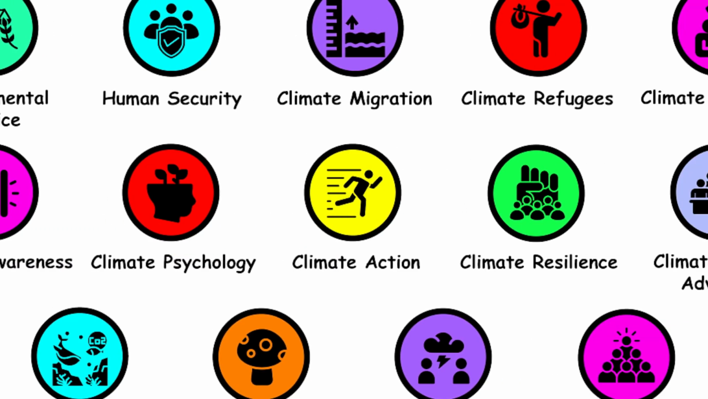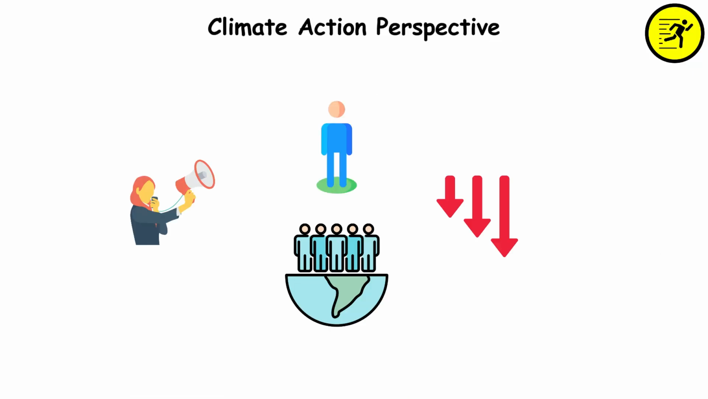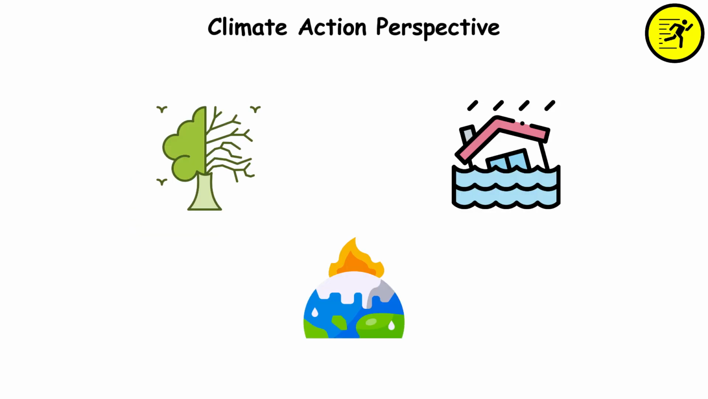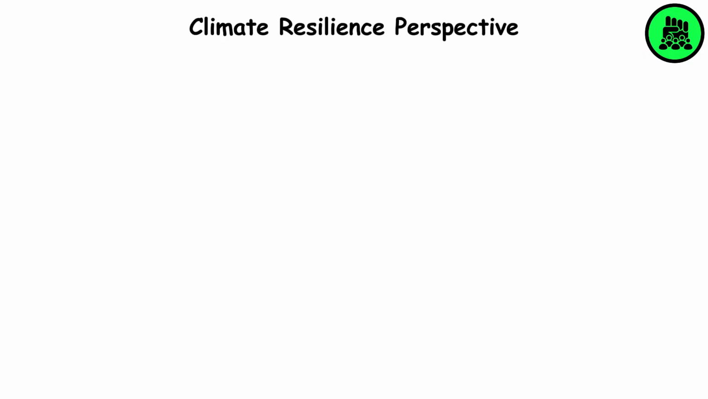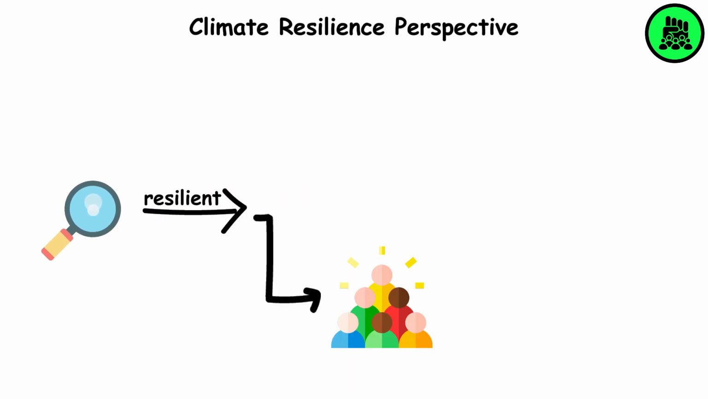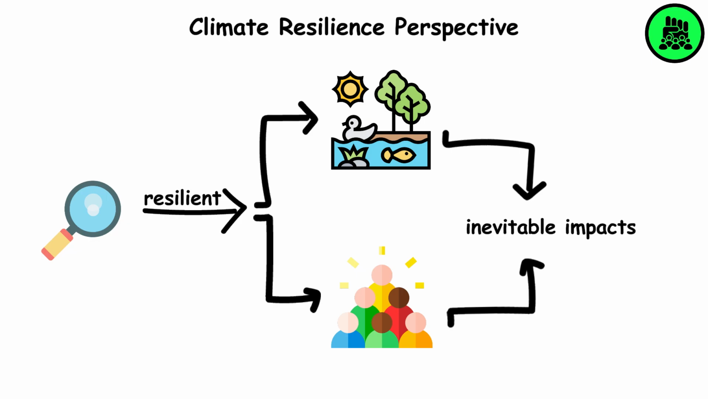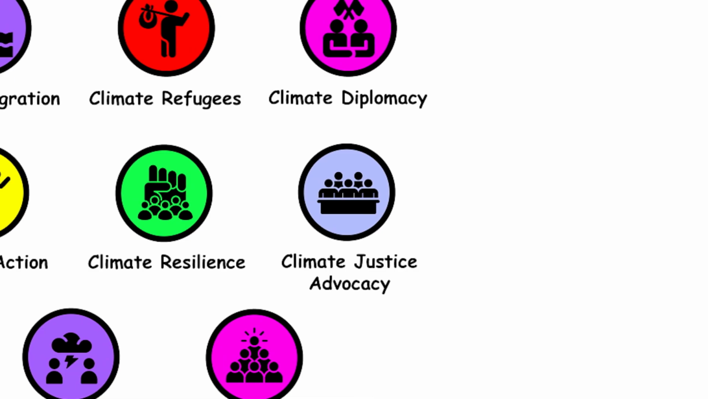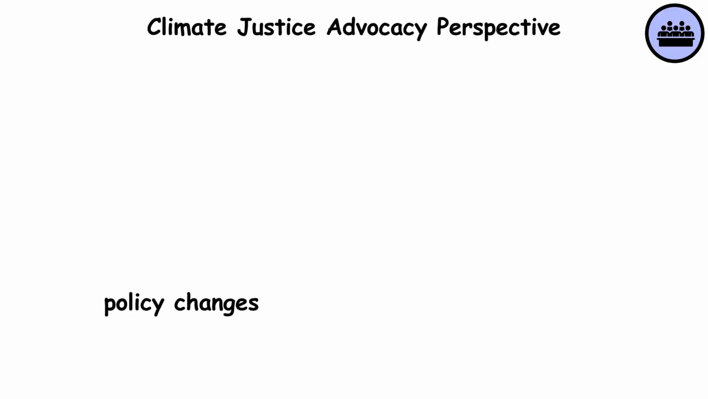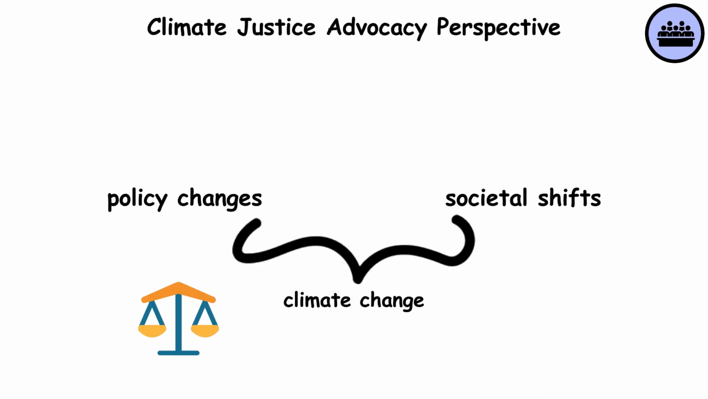Climate action perspective. This perspective advocates for individual and collective action to reduce greenhouse gas emissions and adapt to the impacts of climate change. Climate resilience perspective. This perspective focuses on building resilient communities and ecosystems capable of adapting to the inevitable impacts of climate change. Climate justice advocacy perspective. This perspective pushes for policy changes and societal shifts to address climate change in a fair manner for all involved.